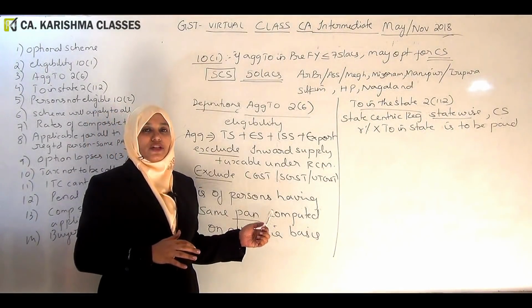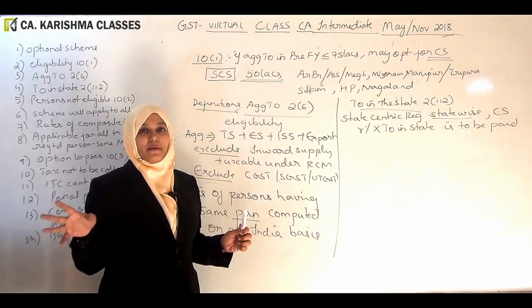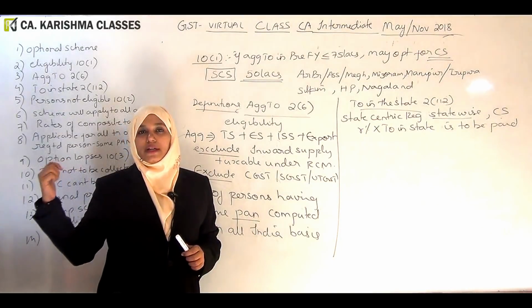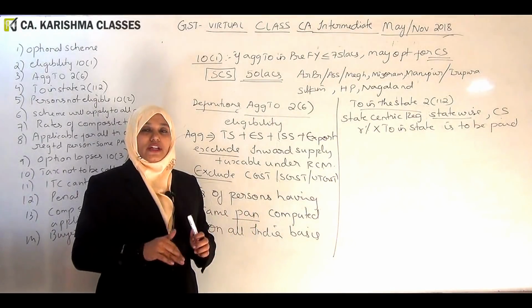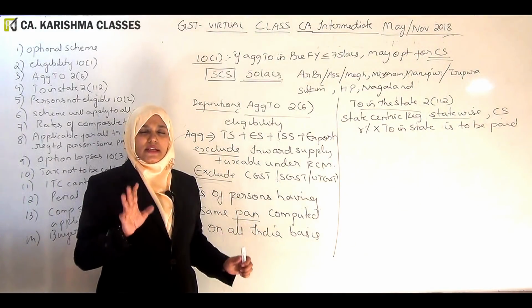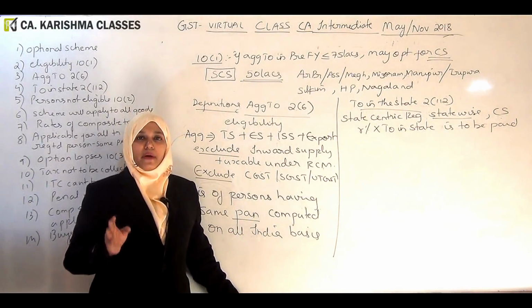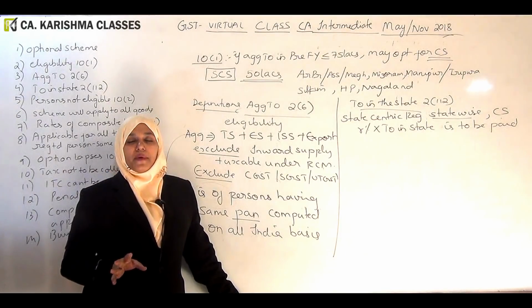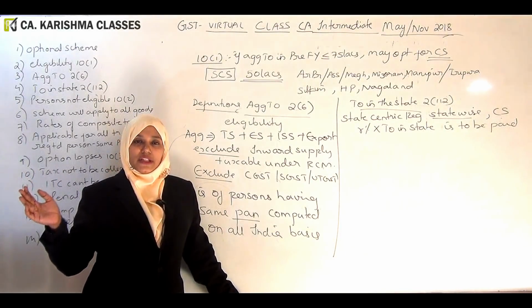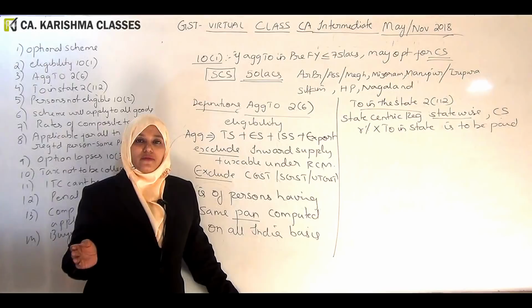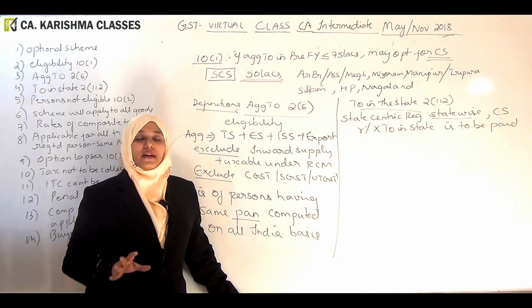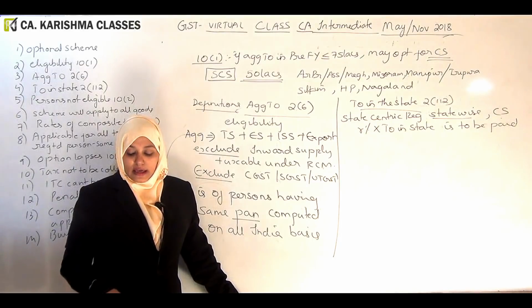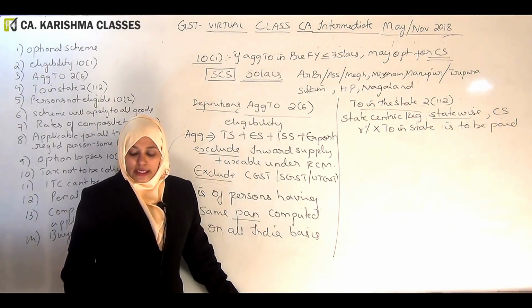So how do you appreciate this point? We will do it when I am discussing the other point, verticals and all. So basically you have many units, you are registered in multiple states. A single company or a partnership firm with the same PAN is working from 3 different states, or they have so many verticals and units. Everything put together, what is the aggregate turnover? This is what we are checking. Now what do you mean by turnover in the state?